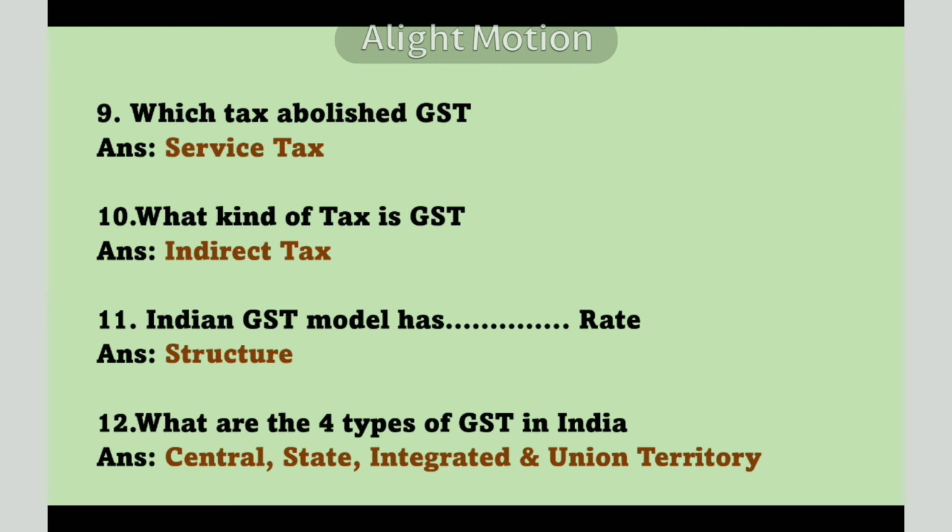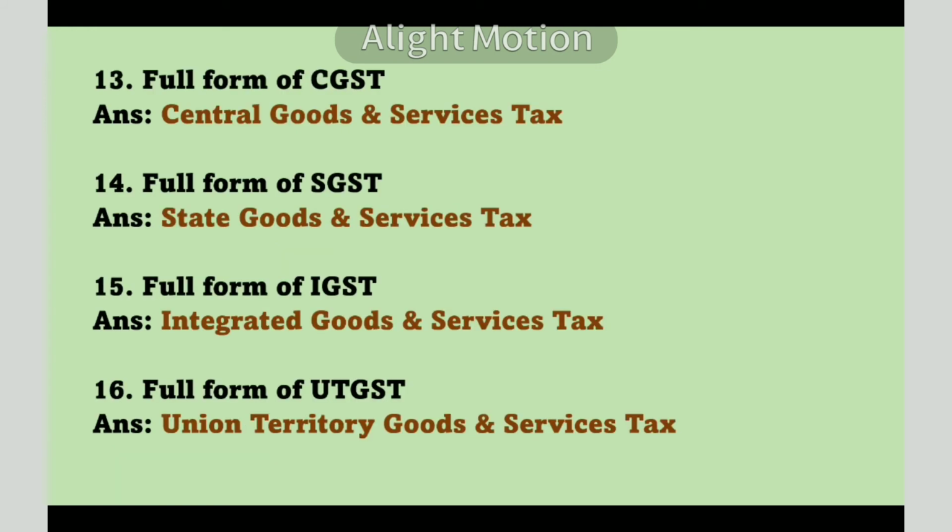What kind of tax is GST? It's an indirect tax. Indian GST model has what kind of rate? It has a structured rate. What are the four types of GST in India? They are central GST, state GST, integrated GST, and union territory GST.